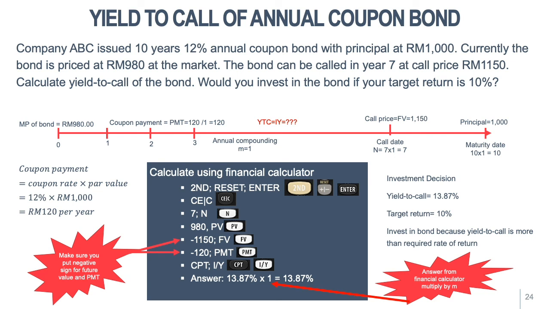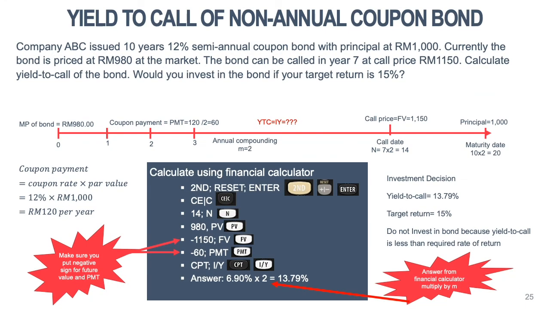Next, I'll show you how to calculate yield to call of a non-annual coupon bond. Example, company ABC issued a 10-year 12% semi-annual coupon bond with principal at RM1000. Currently, the bond is priced at 980 in the market. The bond can be called in year 7 at a call price of 1150. Calculate the yield to call of the bond. Would you invest in the bond if your target return is 15%?